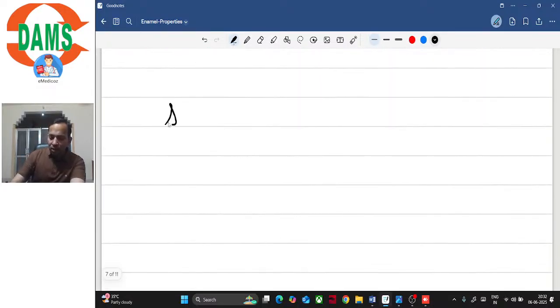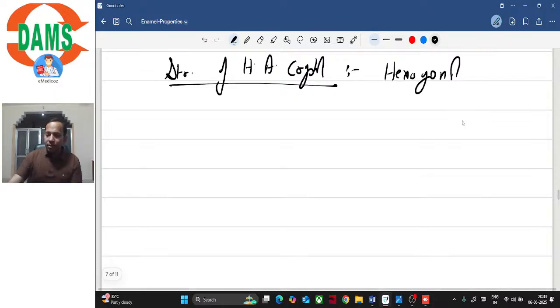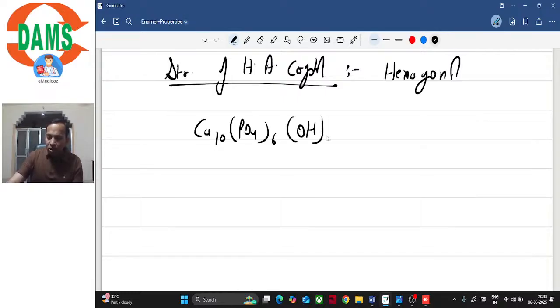So what is the structure of hydroxyapatite crystal? It is basically hexagonal, isn't it? It is hexagonal, and it can be represented as Ca10(PO4)6(OH)2.